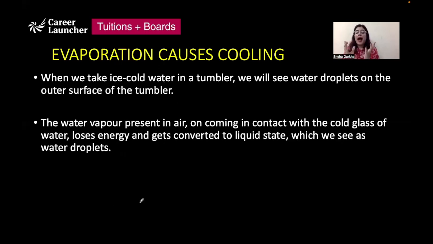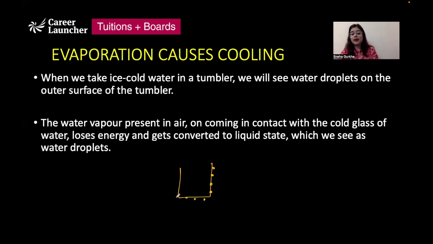When we take ice water in a tumbler, we see that water droplets are present on the outer surface of the tumbler. This happens because of condensation, because the water vapor which is present in the air, it will come in contact with this cold glass of water. It loses its energy and it gets converted into liquid state, which we see in the form of these tiny water droplets.